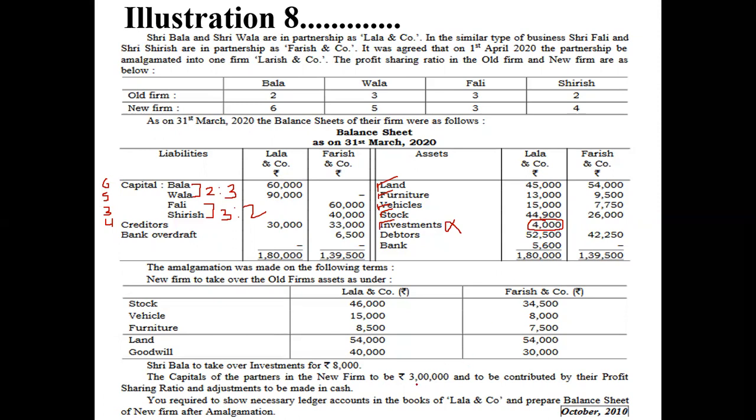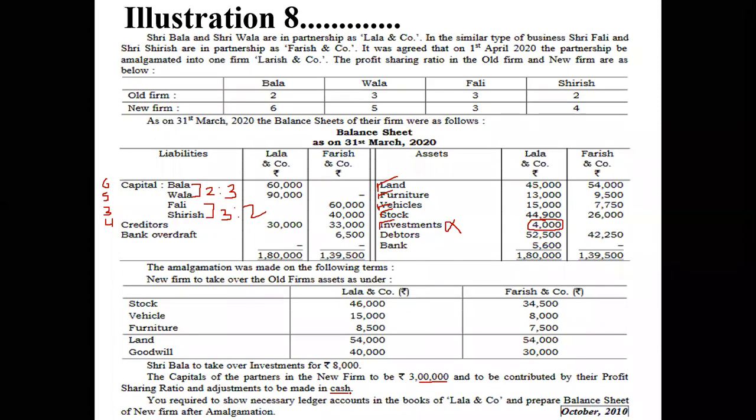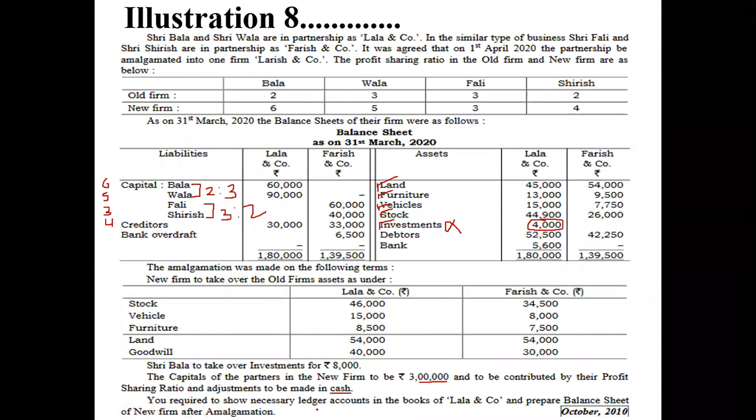Capital of the partner in new firm to be rupees 3 lakh and to be contributed by new profit sharing ratio. Any adjustment to be made in cash? Do we have cash? No, we have bank, so we will do adjustment in bank. You are required to show necessary ledgers in the books of Lala and Company and prepare balance sheet. Actually, we have to show necessary entries in both the books, Lala and Company as well as Farish and Company, and we have to make a new balance sheet also. So shall I move to the worksheet?